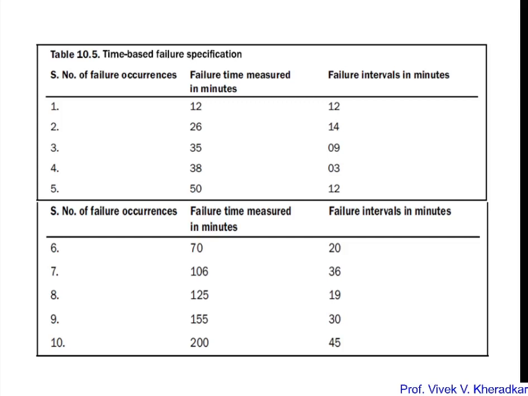Likewise, we have noted the failures based on time, like at what time the failure occurs and what the failure interval time is. Likewise, we have failure number 9, which occurs at the time 155 minutes, so the interval is 30. The last one is the failure occurring at 200 minutes, and its interval is 45 because the previous one occurred at 155. So this first table represents the failures in terms of time.